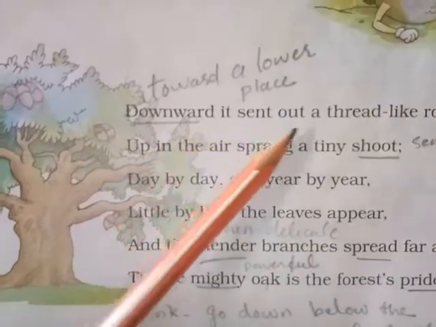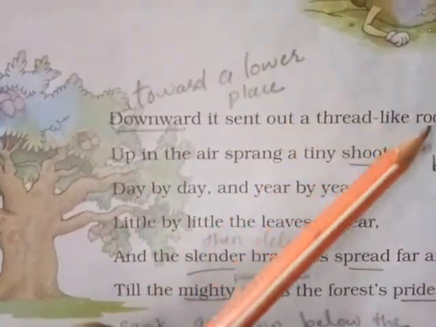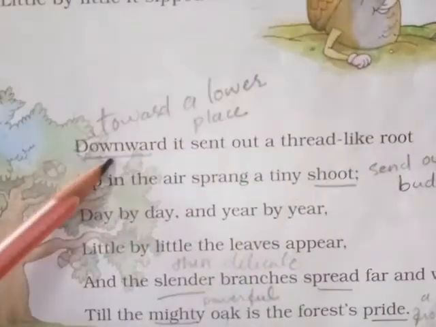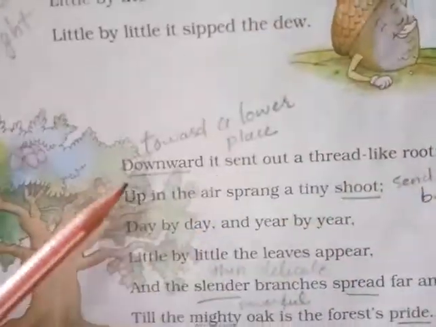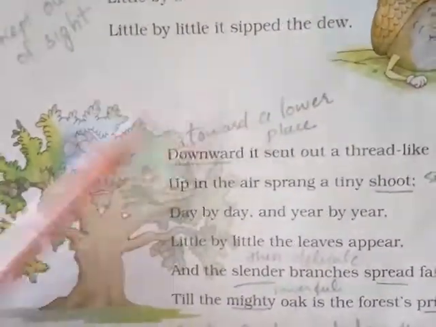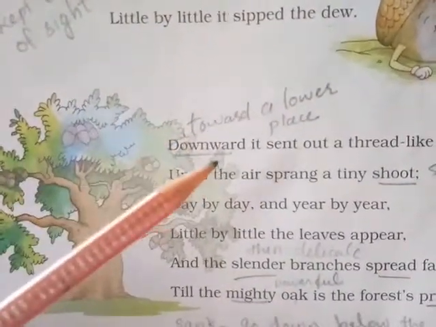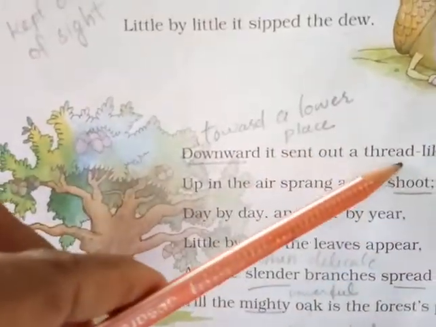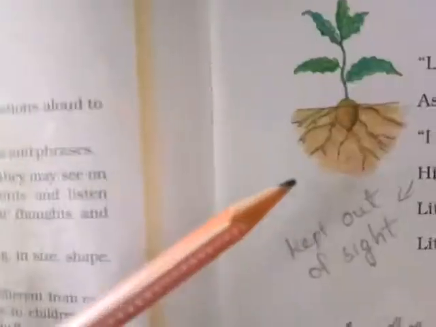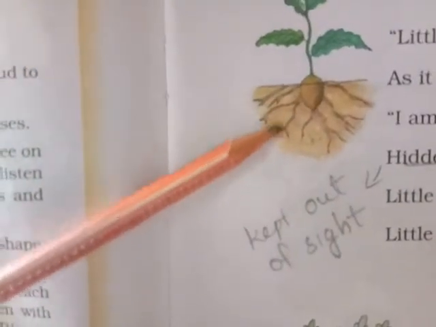Downward it sent out a thread-like root. Downward means the downside, lower place, especially under the sand. Under the sand we can see a thread-like root. You see this picture, this is a root.